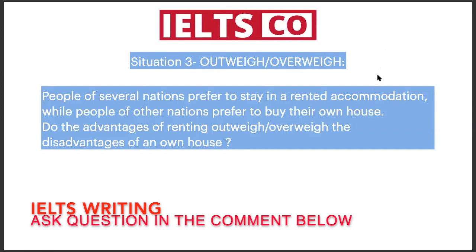Now, how you can write it is: write the first paragraph as your introduction, then one advantage paragraph of renting, then one disadvantage paragraph of own house, and again one paragraph of advantage of renting, and finally conclude. The conclusion of the whole essay will be there.